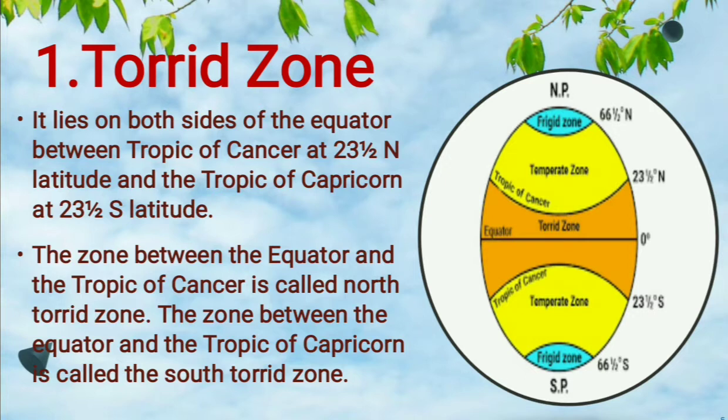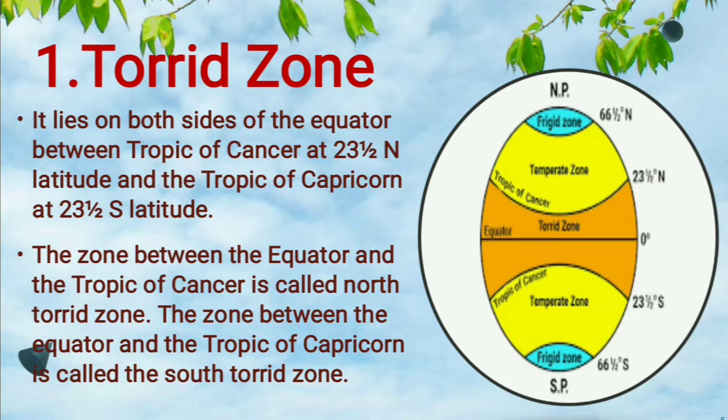Where does the torrid zone lie? As you can see in the diagram, the equator is there, and the torrid zone lies on both sides of the equator. It lies from the equator to the Tropic of Cancer towards the north, and from the equator to the Tropic of Capricorn towards the South Pole. This area between the Tropic of Cancer and the Tropic of Capricorn is known as the torrid zone, and it lies in both the northern and the southern hemisphere.